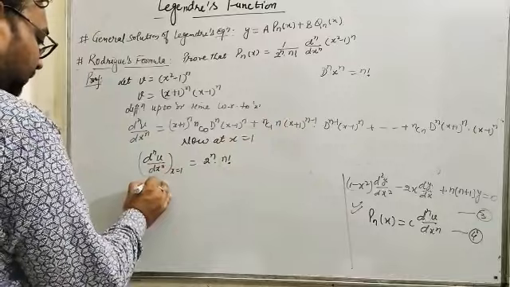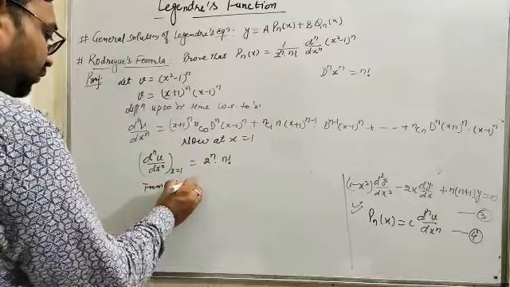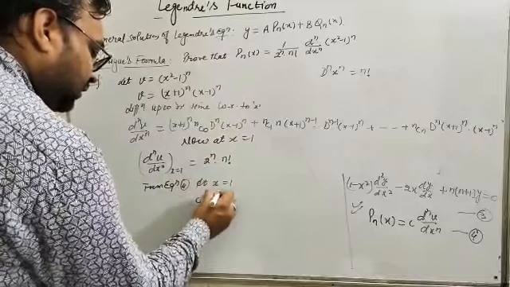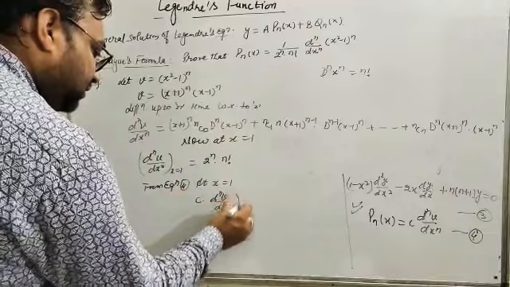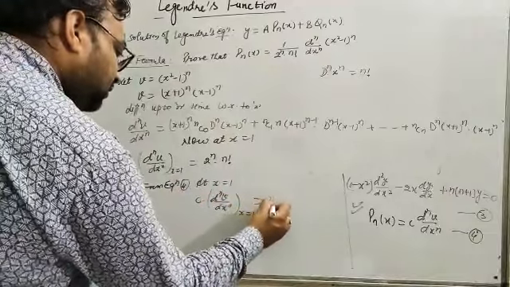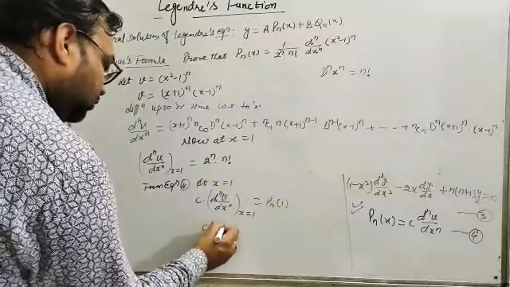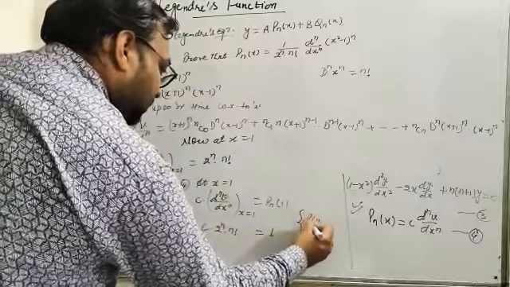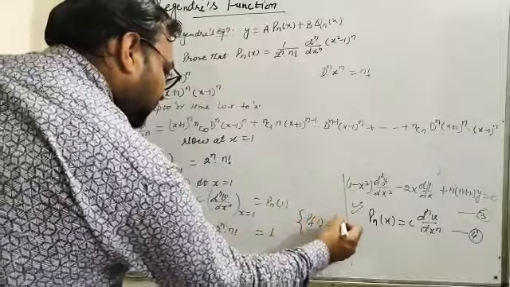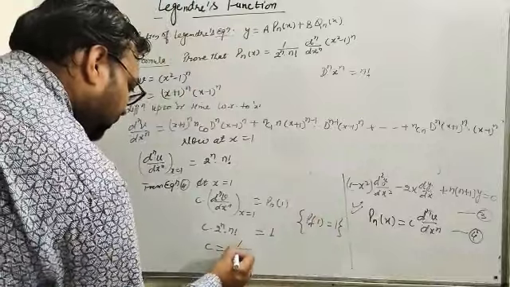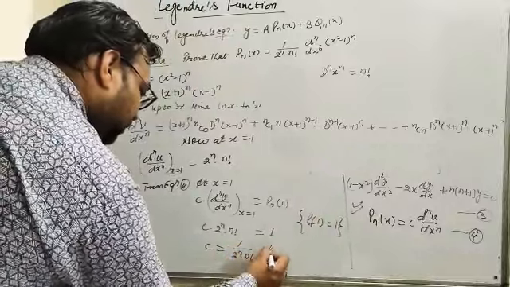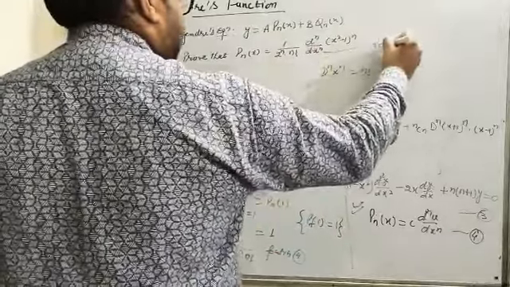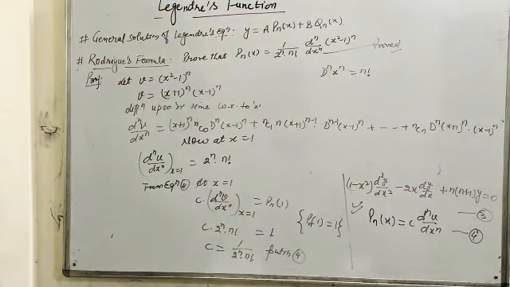Now from equation 4, at x equals 1, c d^n v/dx^n at x equals 1 is Pn(1), that is c into 2^n into n factorial is equal to 1, because Pn(1) is always equal to 1. So c is equal to 1 upon 2^n into n factorial. Put in 4, and after putting we get this particular proof, that is, Rodrigues formula has been proved.